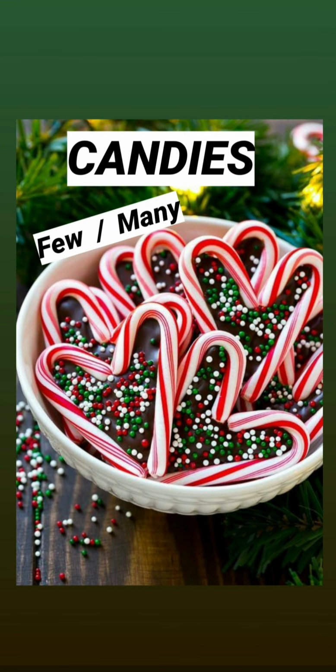Here you can see there are many candies. So many or few. Many is the opposite of few. Many means a lot, few means a little. So many and few also define the quality of a noun, which is candy. Candy is a noun and we told that there are a lot of them, many. So many will be an adjective.